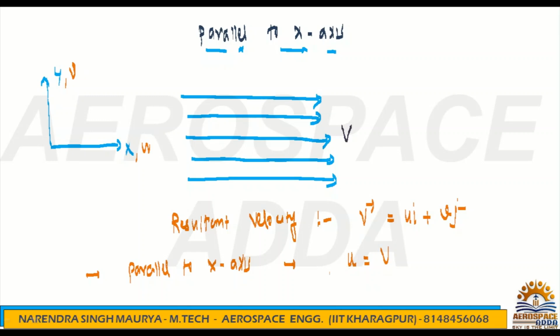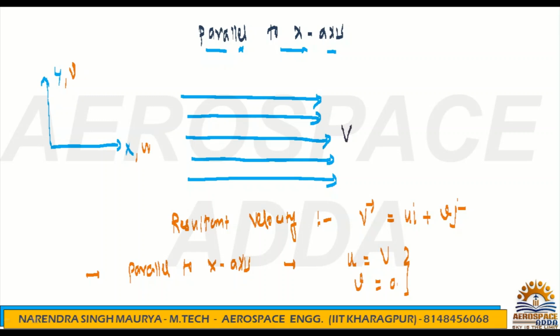Now what about the y component, that is small v? Small v will be 0. Why? Because parallel to y there is no flow, since it is clearly mentioned only parallel to the x-axis. So the y component v will be 0. This you need to remember. Based on this, we have to go for the calculation of the stream function and potential function.